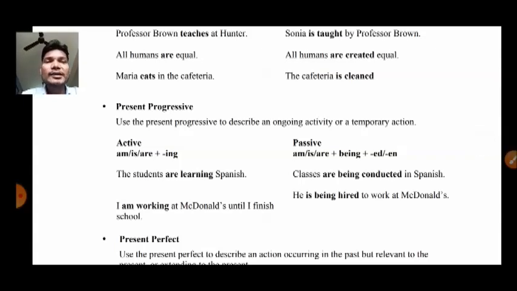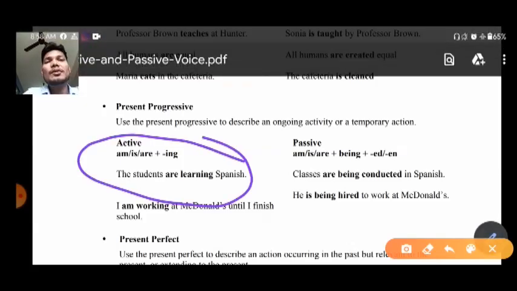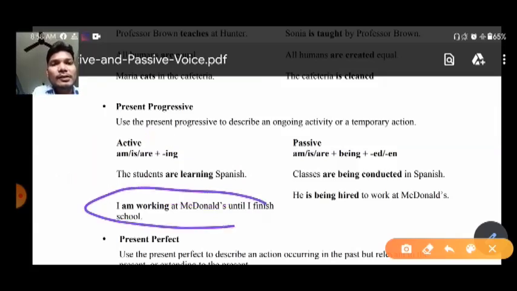Now let us see what the structure of it is. As you can see here, am, is, are plus ing. What you have to put is am, is, are plus verb with ing. One example is also given here. You can see the students are learning Spanish. So that is present continuous tense. In the same way, here is another one: I am working at McDonald's until I finish school. Okay, so this is also present continuous tense. So the very simple structure of present continuous tense is am, is, are plus verb with ing.